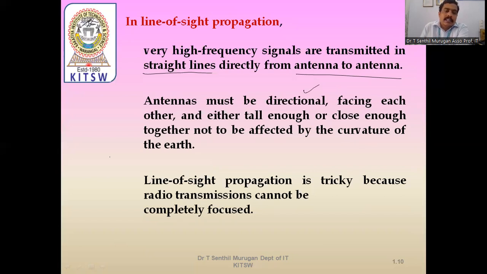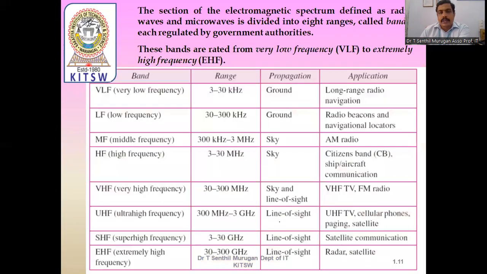It is directly connected from antenna to antenna. Line of sight propagation is tricky because radio transmission cannot be completely focused. As per the diagram, we have three propagation methods: ground propagation, sky propagation, and line of sight propagation. According to frequency, waves are classified into different ranges.